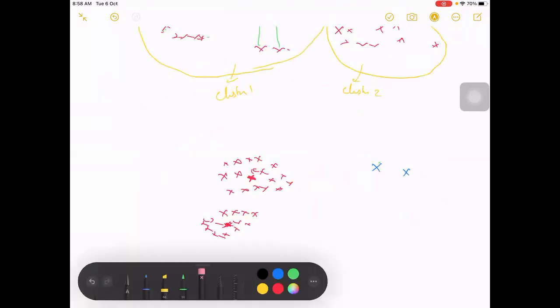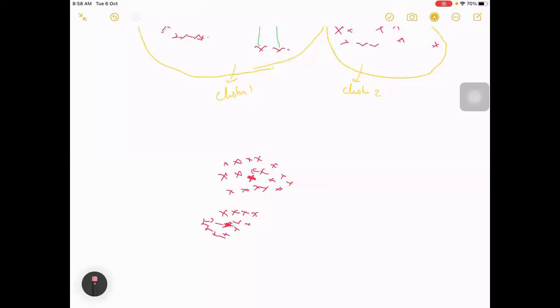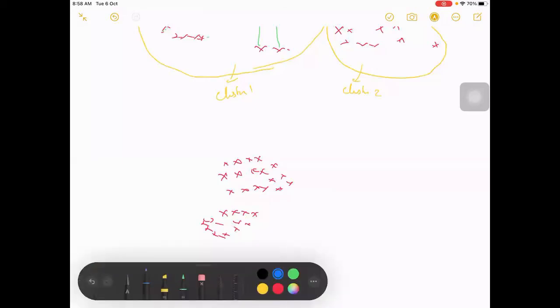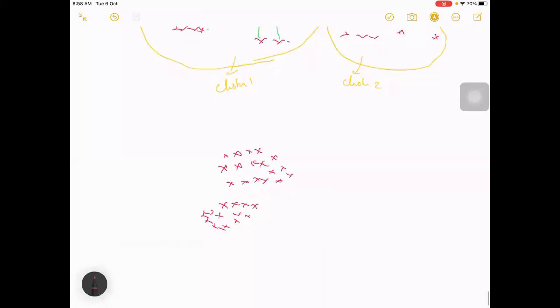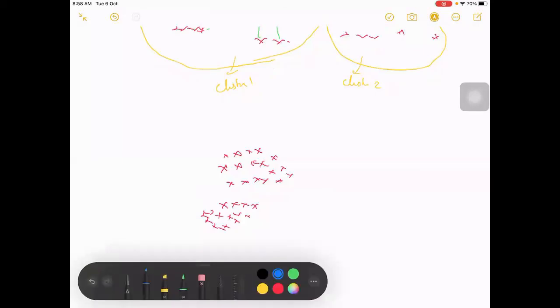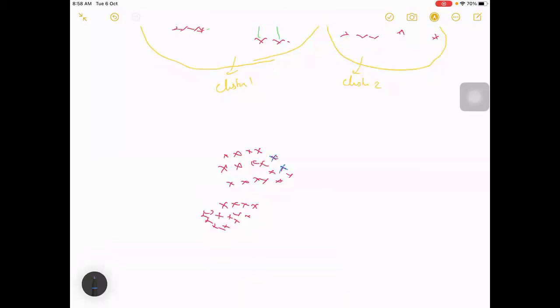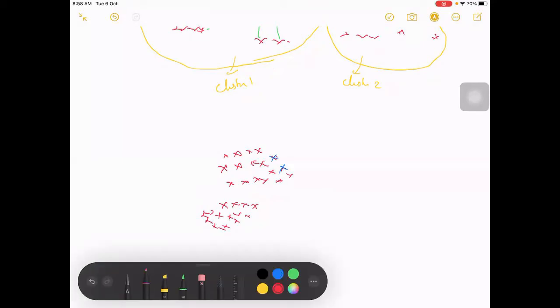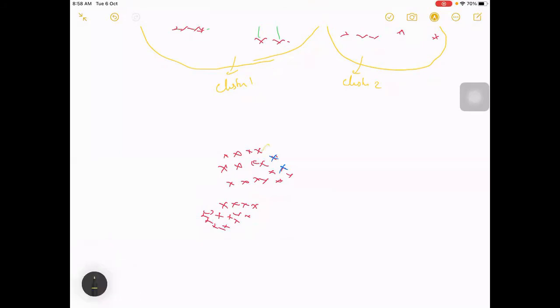So maybe we can't get an accurate one from these data points. Maybe we randomly pick like this, which is also possible, right? Then a few of the data points here will belong to one cluster, and something like this will belong to another cluster.